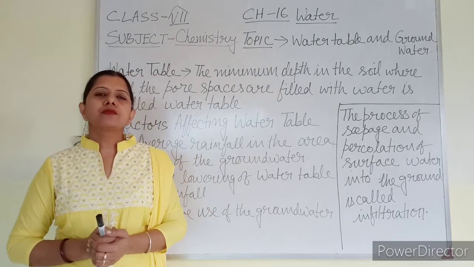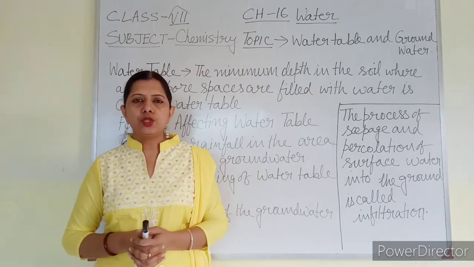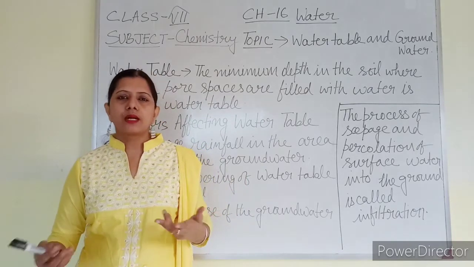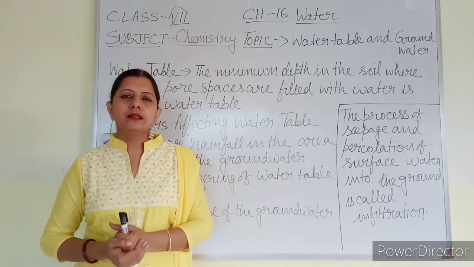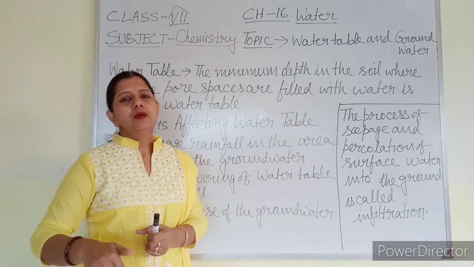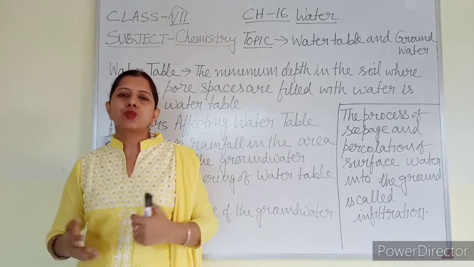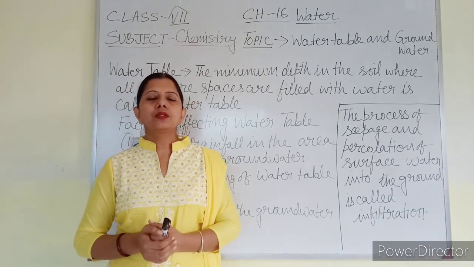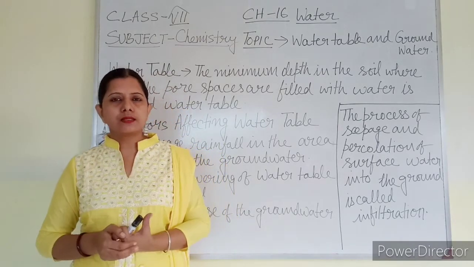If you have gone to the sea beach, you might have played with the soil there. If you start digging, you will find that within a very small distance water is available. You can touch that water. So it depends upon the place. It varies from place to place.